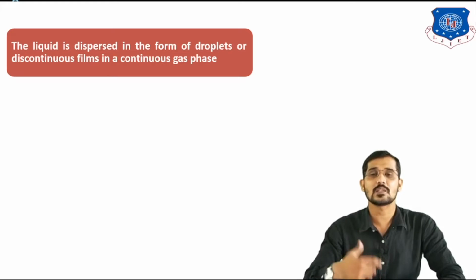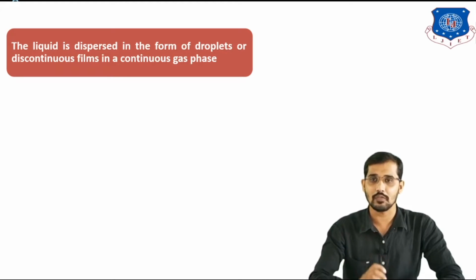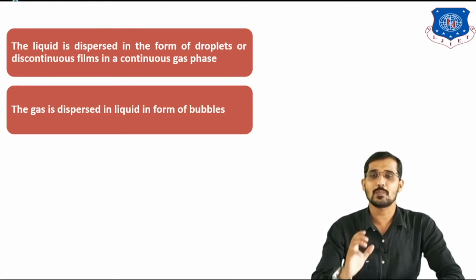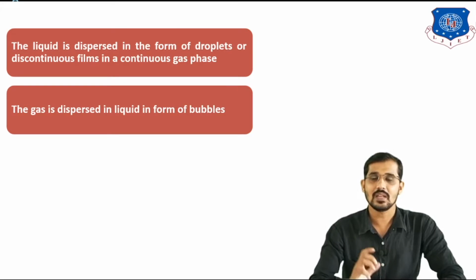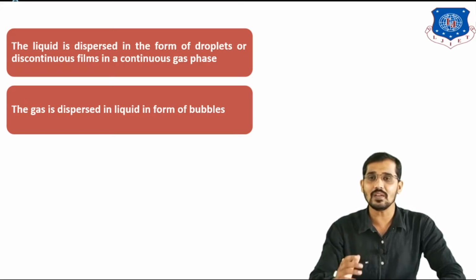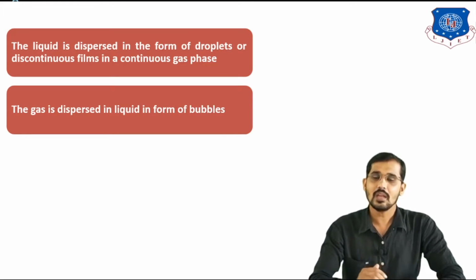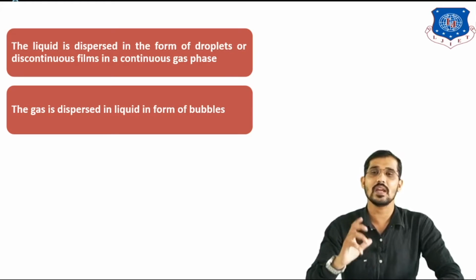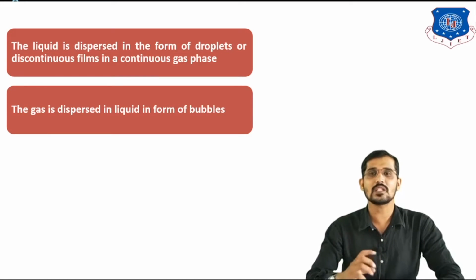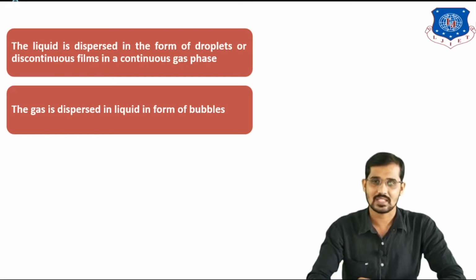If I am saying gas dispersed, it means stationary film is nothing but your liquid and gas is dispersed in the liquid. So you can see on the screen, the gas is dispersed in the liquid in the form of bubbles. That is nothing but gas dispersing into the liquid, and in liquid dispersed, liquid is dispersing into the gas. So this is the difference between gas dispersed and liquid dispersed. This difference can be asked in your interview, that what is the difference between gas dispersed equipment and liquid dispersed equipment. In simple words, gas dispersed means gas is dispersing into the liquid and liquid dispersed means liquid is dispersing through the gas.